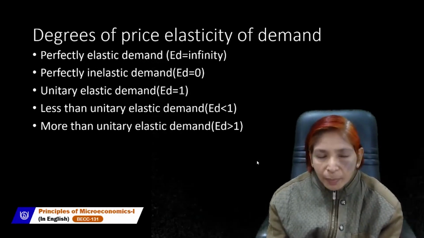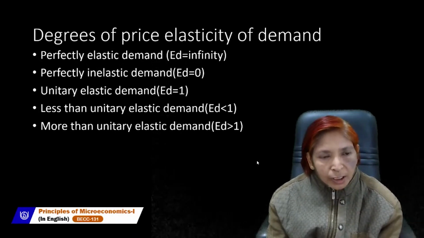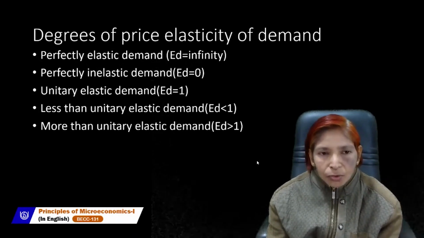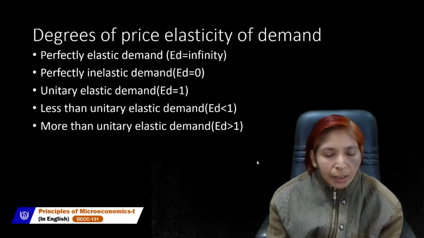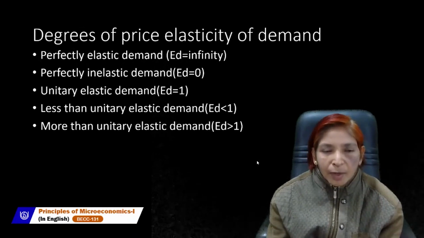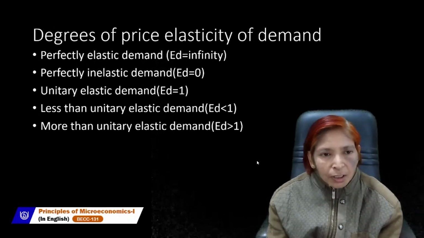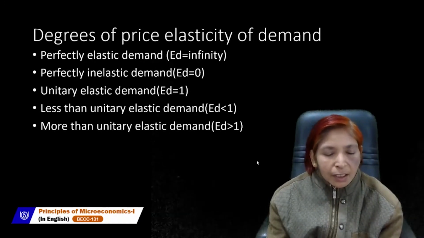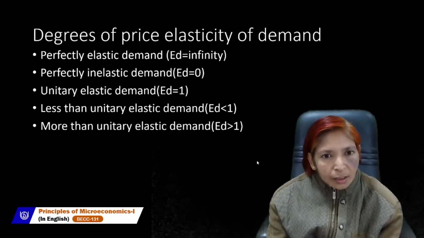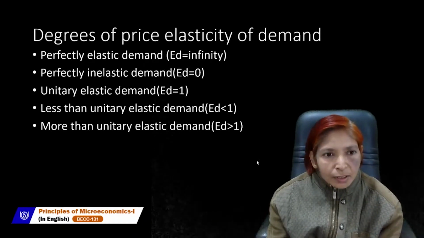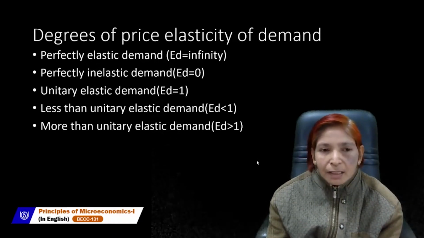Elastic means variability or changeability. If demand can change due to a change in its price, in the income of the consumer, or in the price of related goods, then demand will be called elastic. If demand can't change, if it remains constant despite changes in price, income of the consumer, or price of related goods, then demand is not affected by these variables and factors.